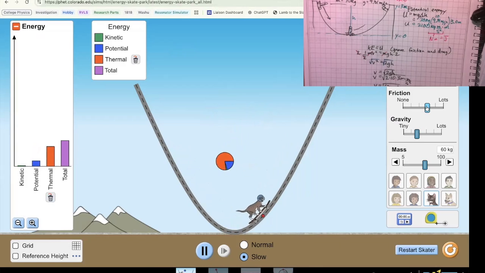There's a bunch of problems that ask you, okay, here's some problem. Maybe it's a falcon or something on a ramp, and it says, okay, what is the kinetic energy going to be because of the change in potential? All right. Oh, so look, all of my energy was gone basically in the form of thermal energy, and the cat has stopped moving and it has zero kinetic and zero potential energy. So the motion has stopped. All of our energy is gone.